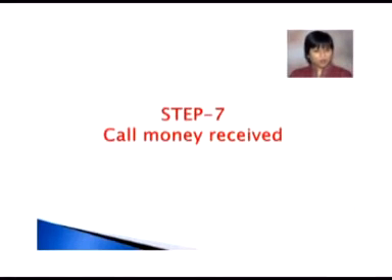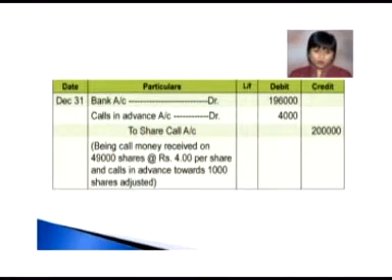Now, when the call money is received, remember one thing: there was Mr. Raju who has paid for 1,000 shares calls in advance. So we got rupees 4,000 in advance and the call was due for 50,000 shares. And now we have received the call for 49,000 shares at rate of rupees 4. For calls against 1,000 shares, calls in advance account will be utilized. So the necessary journal entry will be bank account debit rupees 1,96,000.